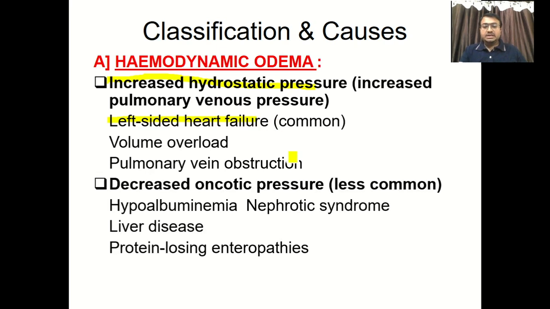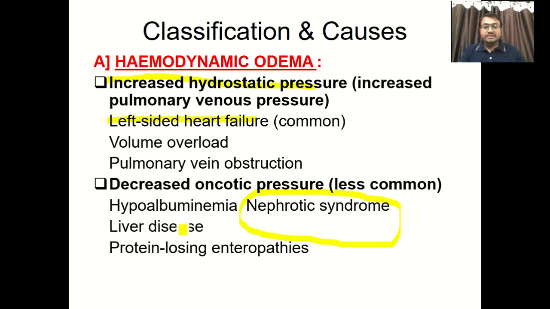The second cause is decreased colloid oncotic pressure, and the most important condition is nephrotic syndrome. As you all know, nephrotic syndrome is characterized by severe, or massive, albuminuria, hypoalbuminemia, hyperlipidemia, as well as lipiduria. So one characteristic finding is decreased plasma albumin, decreased colloid oncotic pressure, and that leads to edema. So the second most important etiology for pulmonary edema is nephrotic syndrome, or hypoalbuminemia.